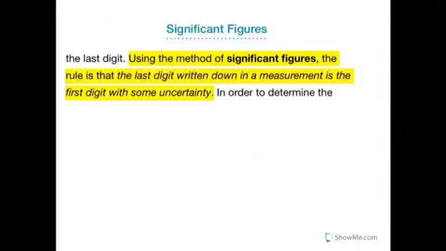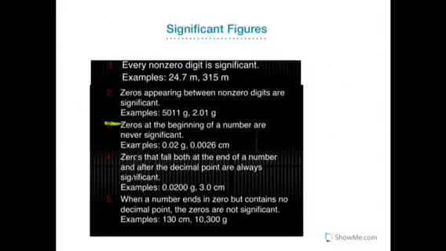So here we see a set of rules for determining significant figures. Number 1, every non-zero digit is significant. Zeros in between non-zero digits are also significant. Zeros at the beginning of a number are not significant. Zeros that fall at the end of a number and after the decimal point are always significant. And when a number ends in 0 but does not have a decimal point, those zeros are not significant.